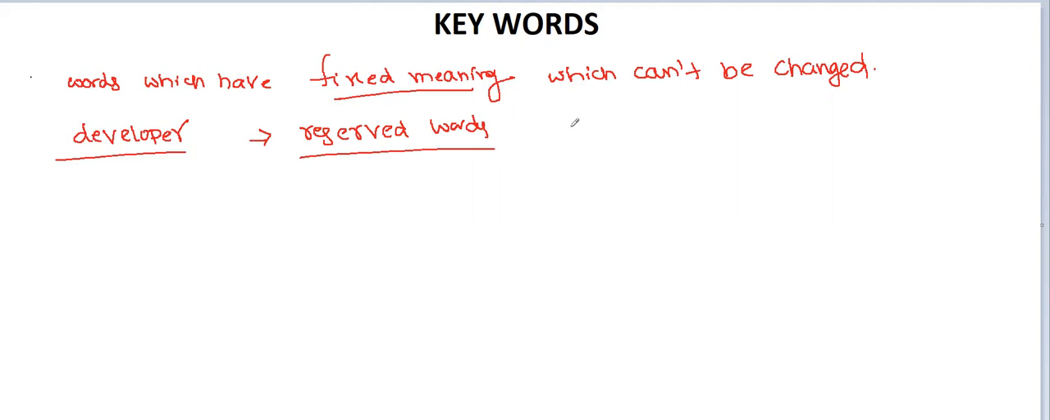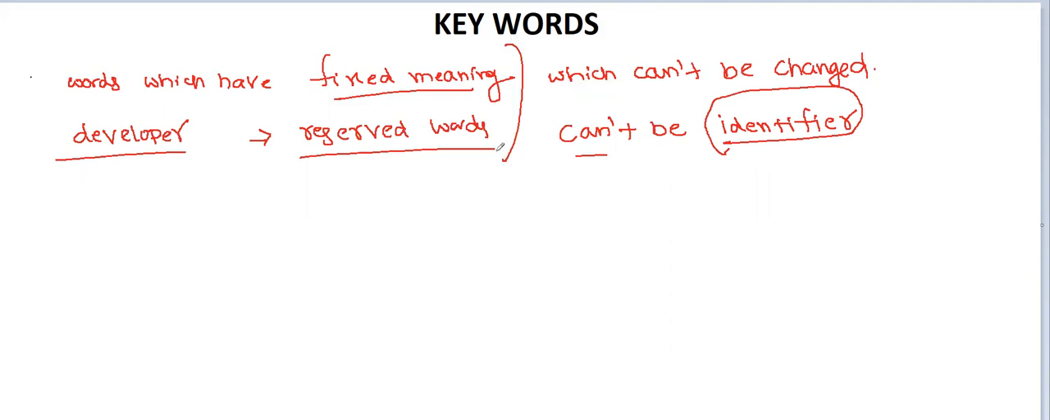And the keywords cannot be used as a variable name. Simply, it cannot be an identifier. Generally, identifier means user-defined names. Keyword means the built-in words. That means the keywords cannot be used as a variable name, cannot be used as an array name, not only that, cannot be used as an identifier.